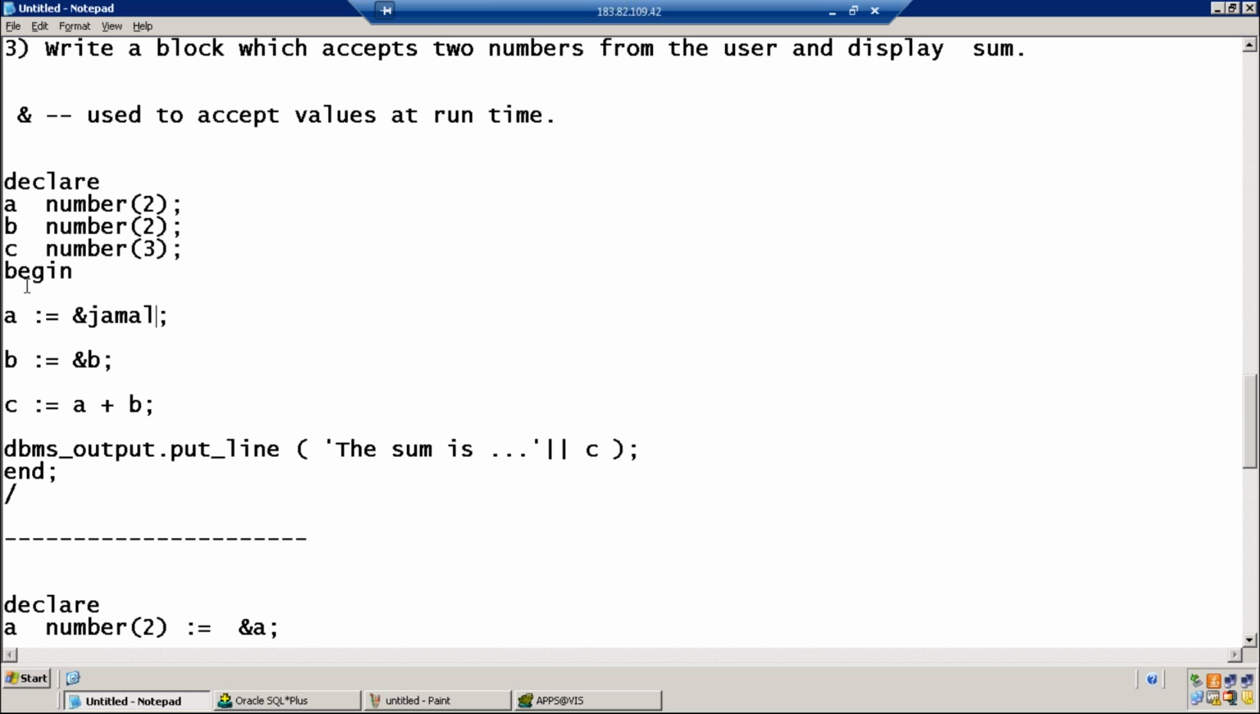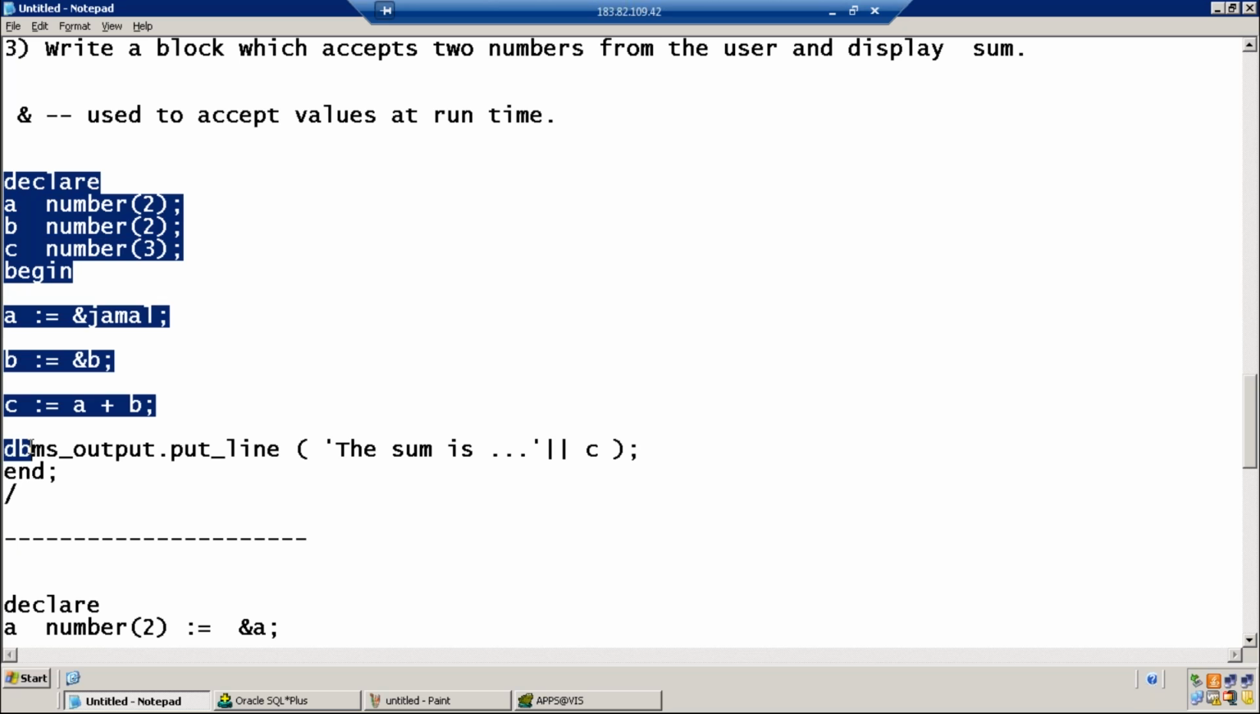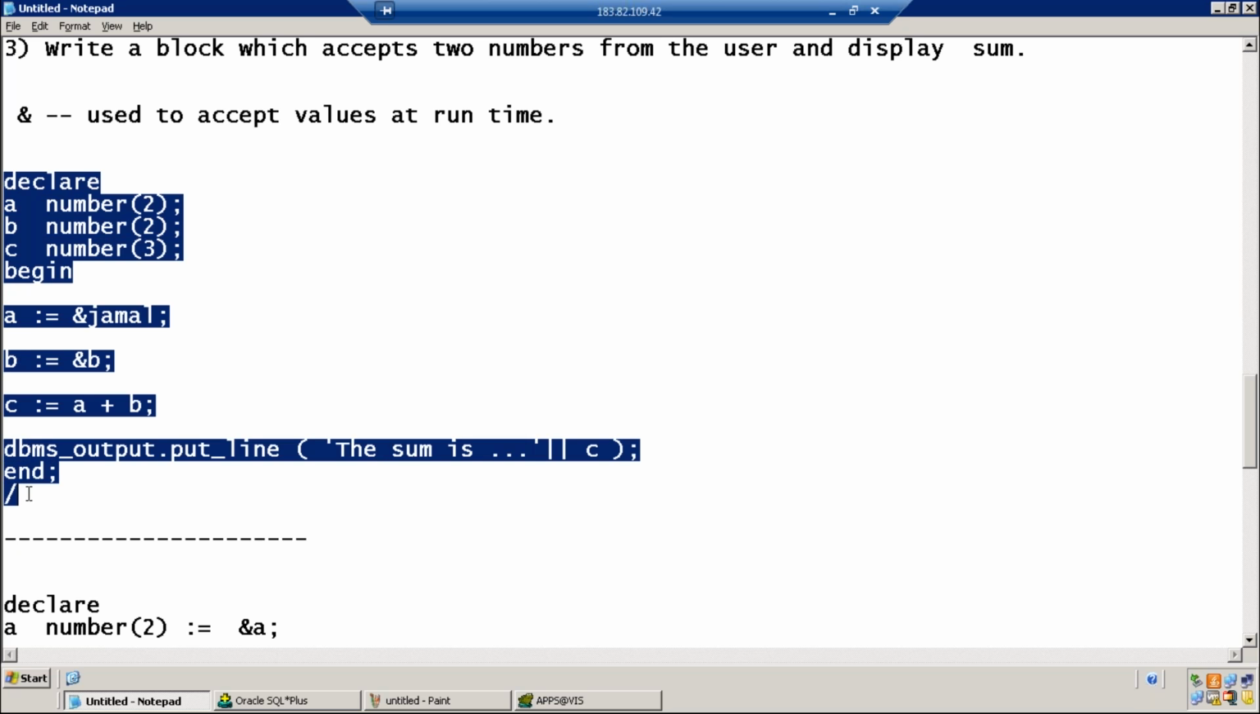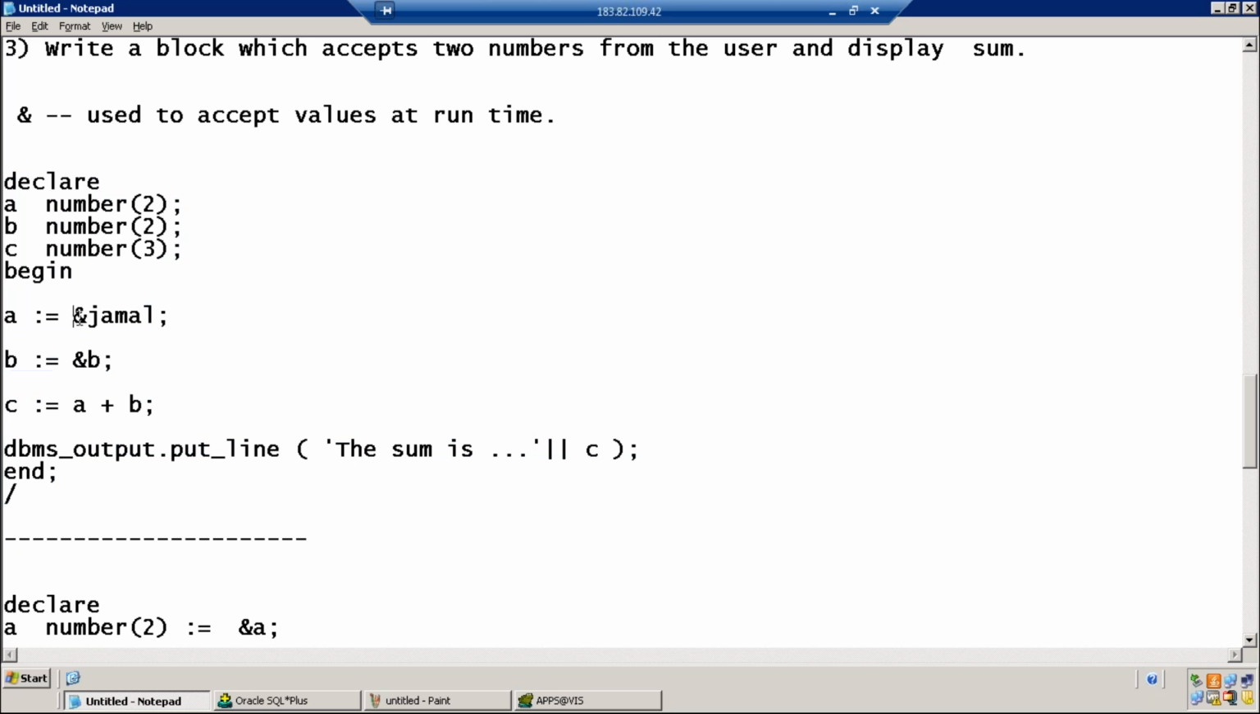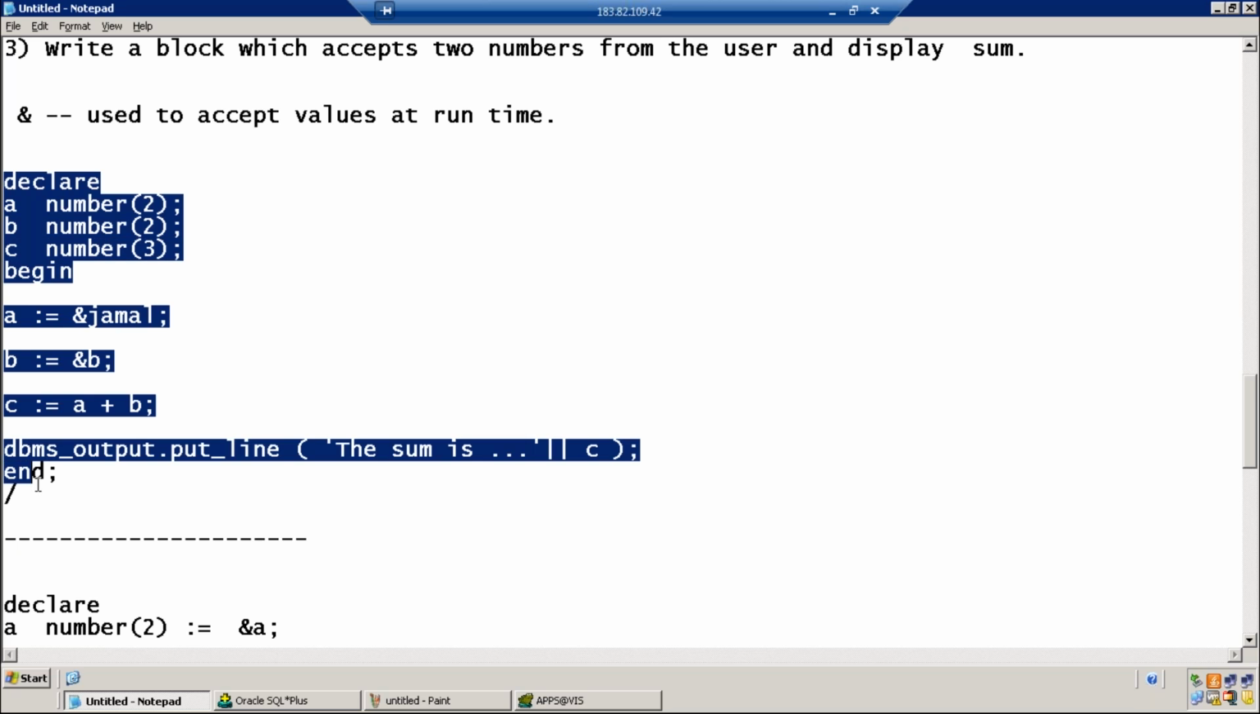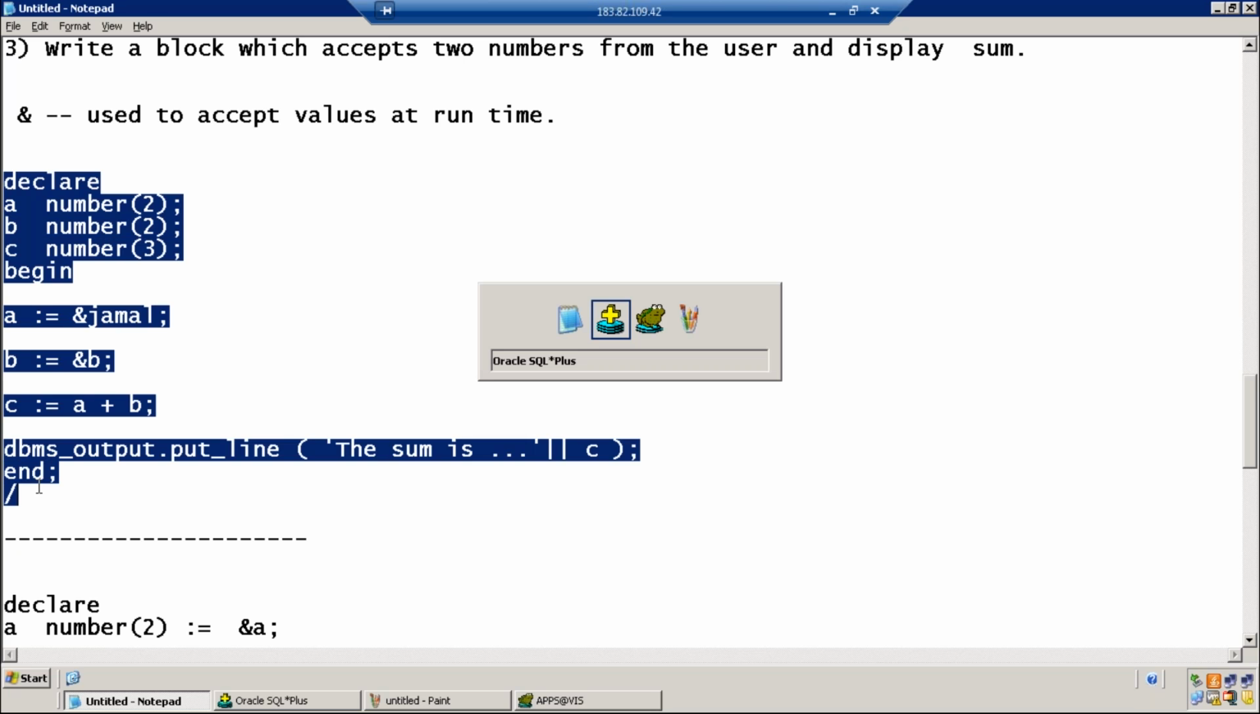Jamal. Jamal, do you think the program will run successfully? Just a minute. After the ampersand operator, what am I using? I'm using the word Jamal. No, it will not run.